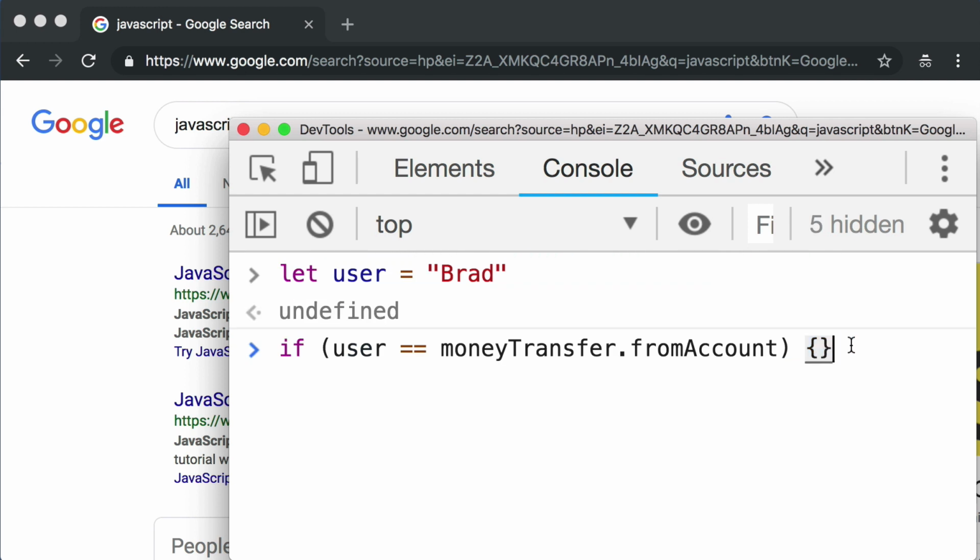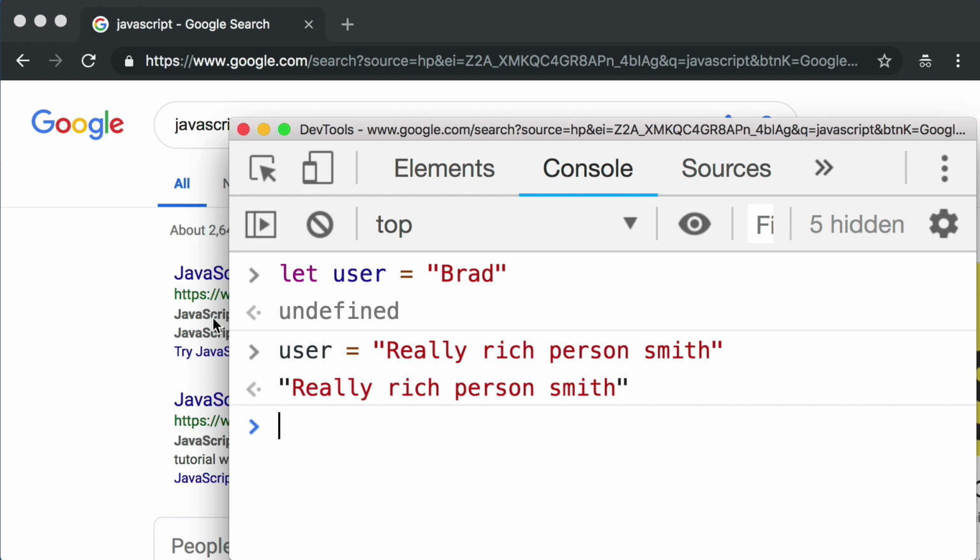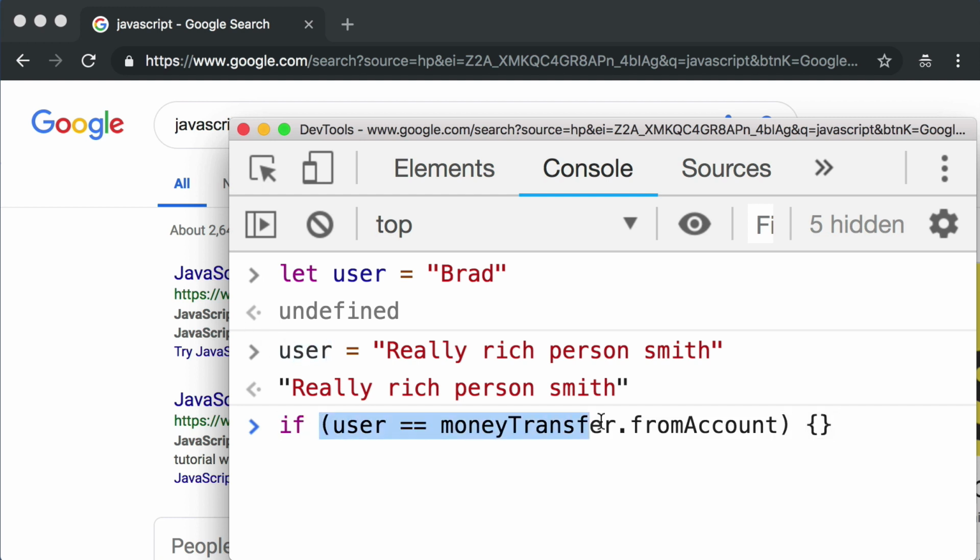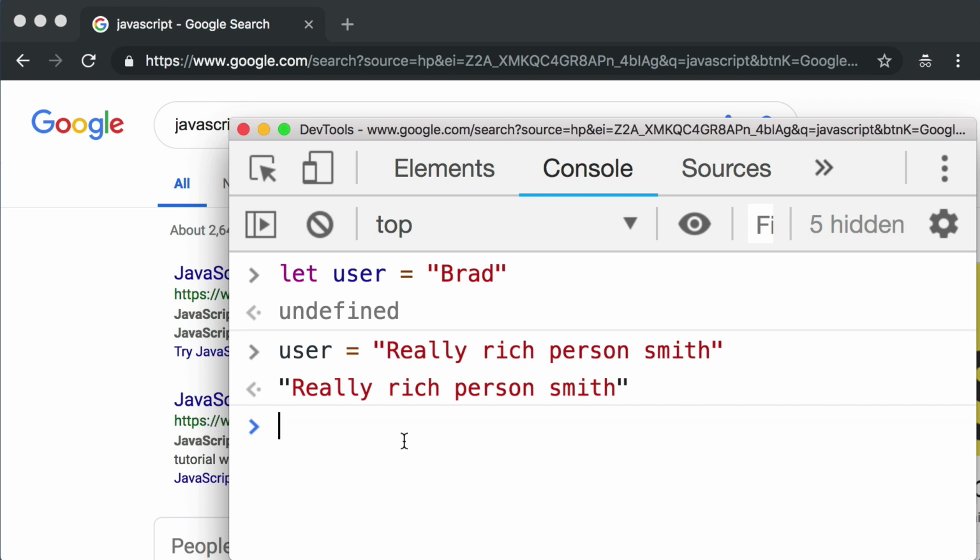Well, this line of thinking is good. This is similar to the line of thinking that we would use on the server side. The problem is just that we cannot rely on this on the client side or the web browser side or the user side. Because there's nothing stopping a malicious user from simply saying, well, user should equal really rich person Smith. Right? They could modify the user variable in their web browser, and then this if statement would evaluate to true. Or better yet, a malicious user could simply modify the JavaScript that you send over to them and just get rid of the if statement check. Or a malicious user could just completely disable JavaScript in their browser entirely.